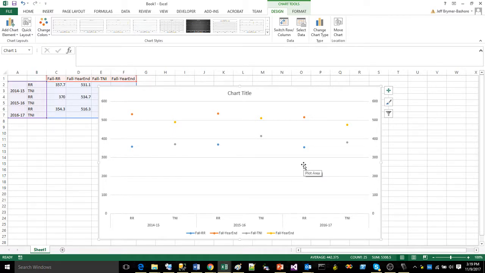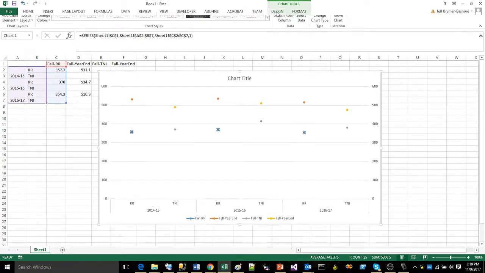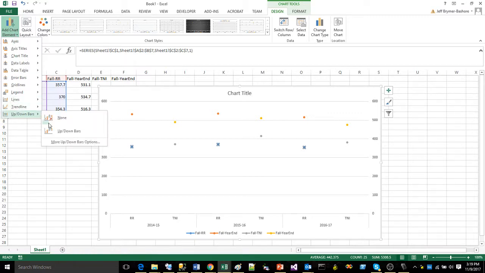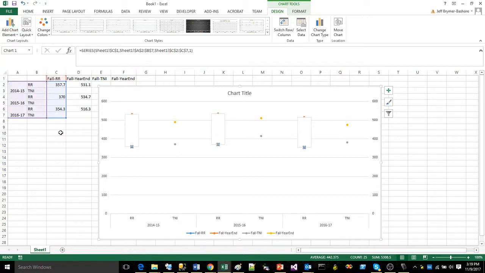Now, here's what I'm going to do. I am going to click on a blue dot with a left mouse click, single click. I'm going to come over to, if you haven't clicked on the Design tab, you can. There we go. Click on the Design tab. I'm going to come over to Add Chart Element, Up and Down Bars, and I'm going to select to add an up and down bar. All right, so to add an up and down bar between our blue and our orange dots.